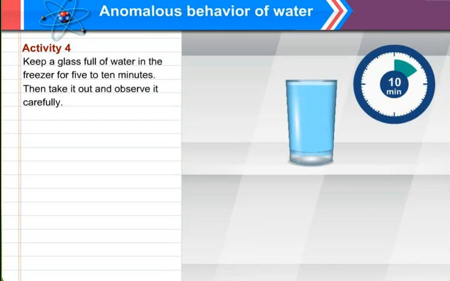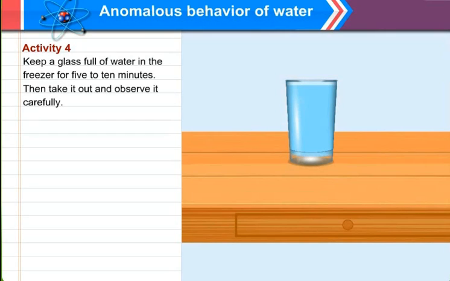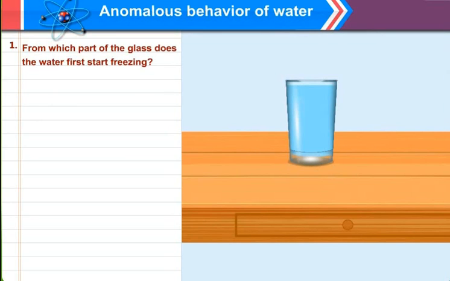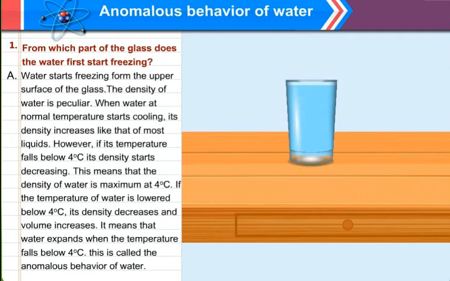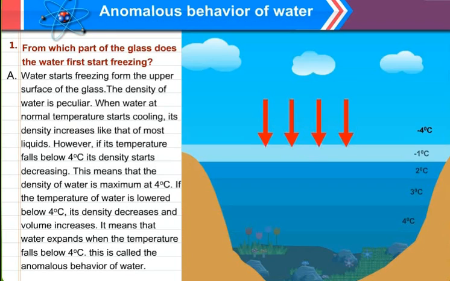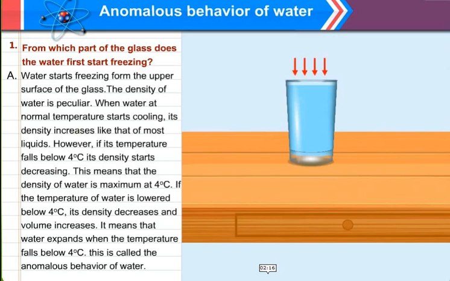Just listen to this activity carefully. Keep a glass full of water in the freezer for 5 to 10 minutes. Then take it out and observe it carefully. From which part of the glass does the water first start freezing? Water starts freezing from the upper surface of the glass. What happens is the upper surface cools first.